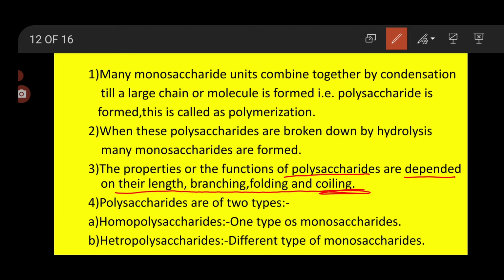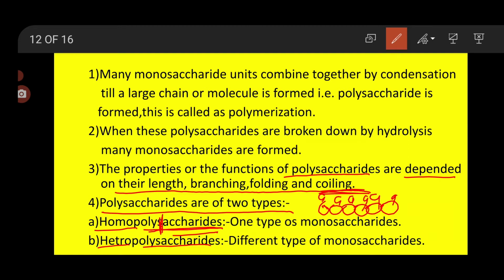Now, polysaccharides are of two types. One is called homopolysaccharide. Another one is called heteropolysaccharide. Homo means same. Poly means many and saccharide means sugar molecule. When the many sugar molecules are of one type only, suppose all are glucose only, one type of monosaccharide, then it is called a homopolysaccharide.